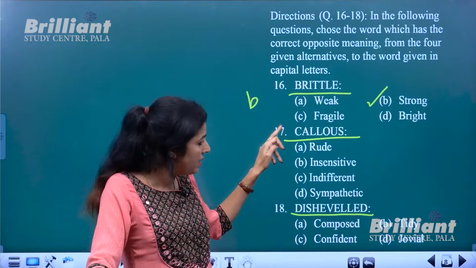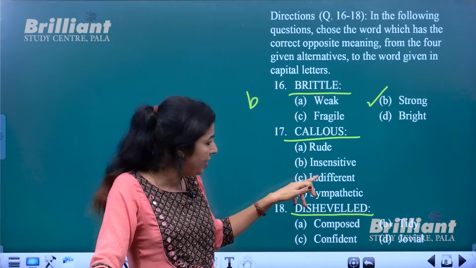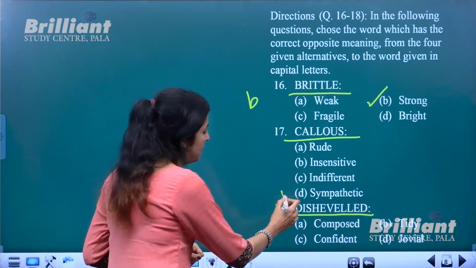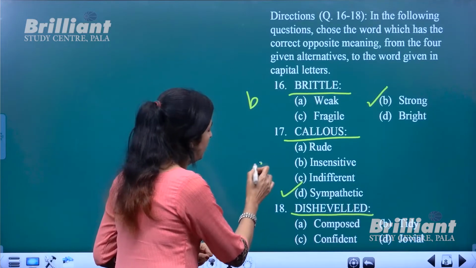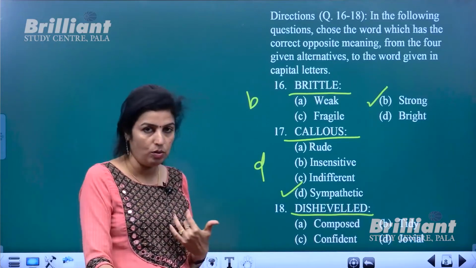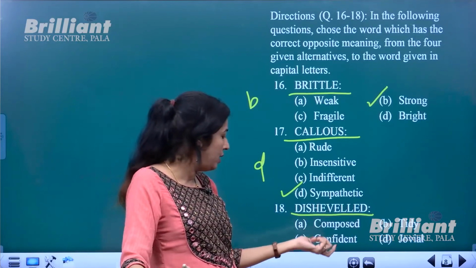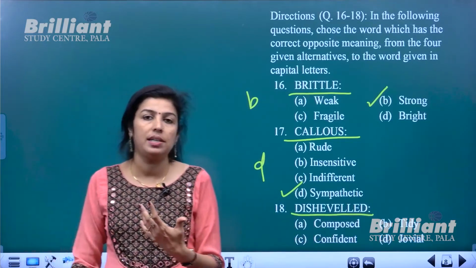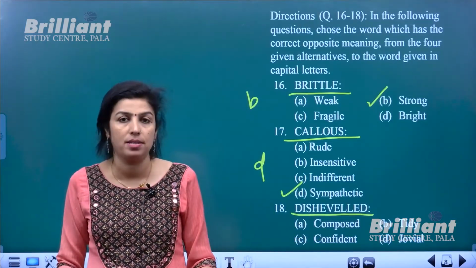So if callous is insensitive or indifferent, its opposite will be sympathetic. Okay, so callous people, opposite is sympathetic people. So that is the opposite or antonym, and that is what we have to find out. Okay, now disheveled is actually a word which we use in connection with a person's appearance.